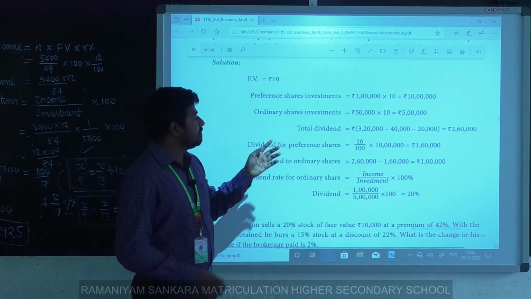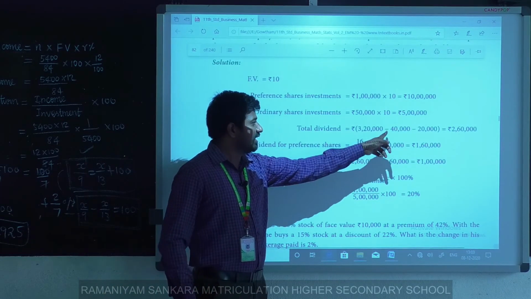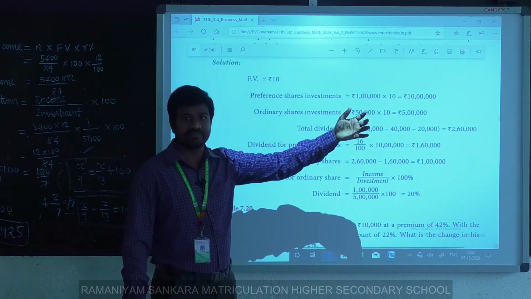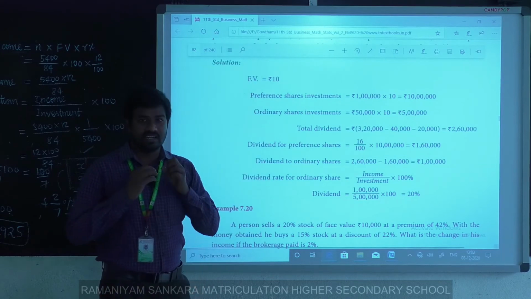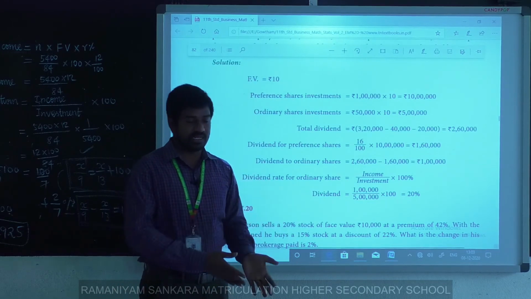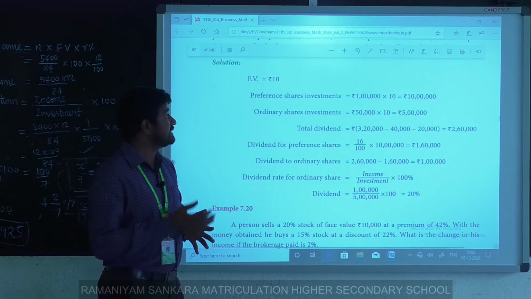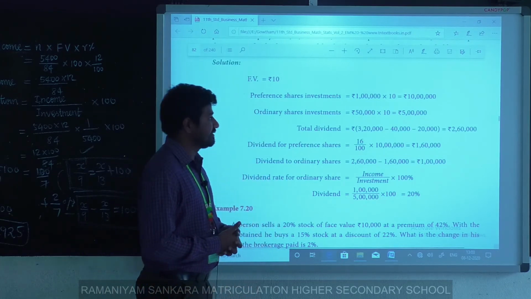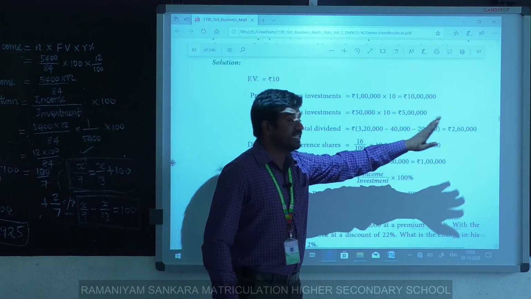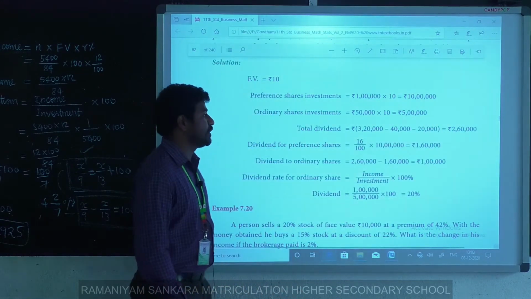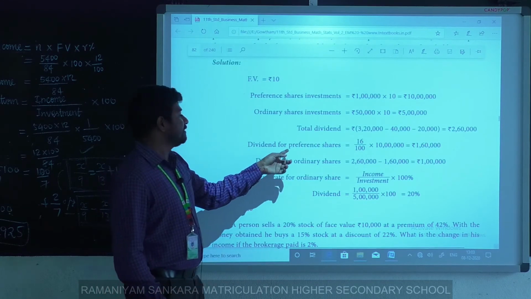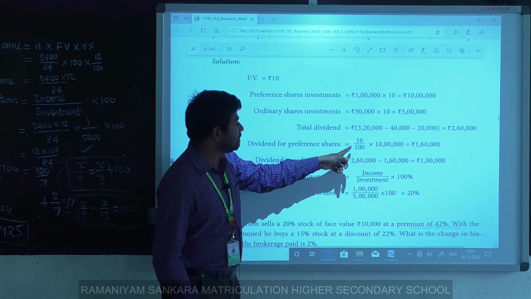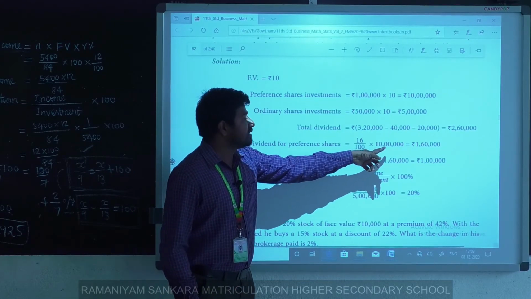Okay, next you just subtract 40,000 and 20,000 from the income. The remaining amount is distributed to both preference shareholders and ordinary shareholders. Clear? Yes. Currently the total income is 2,60,000. The dividend for preference shares is 16%, so 16% into 10 lakh.